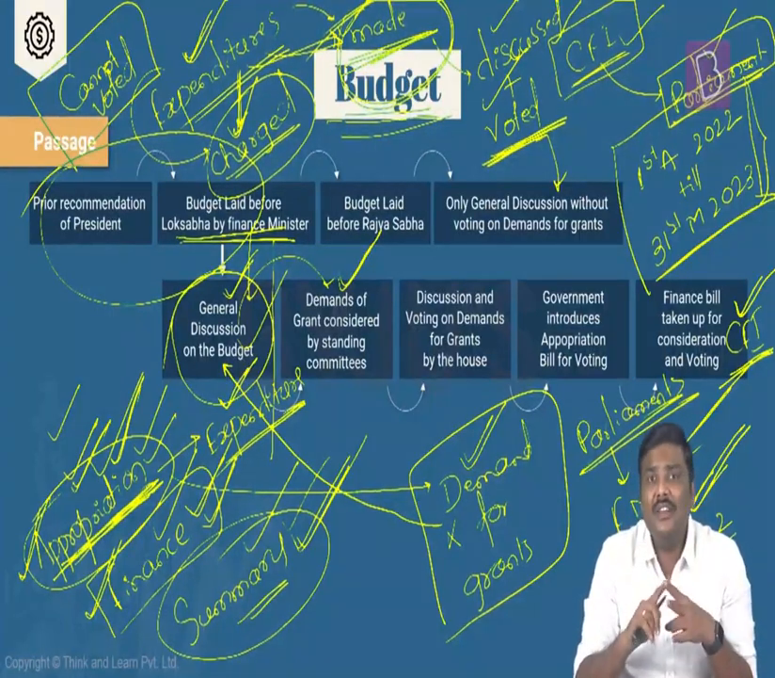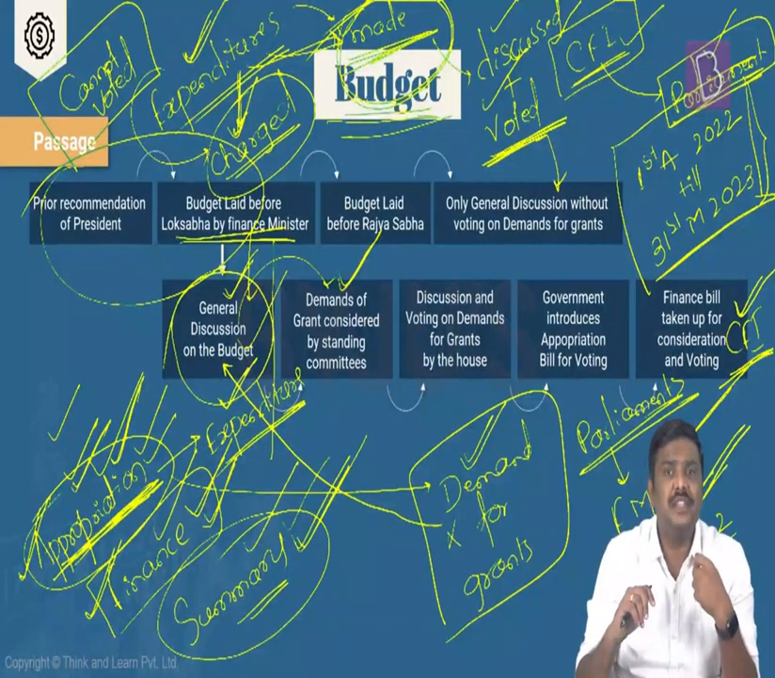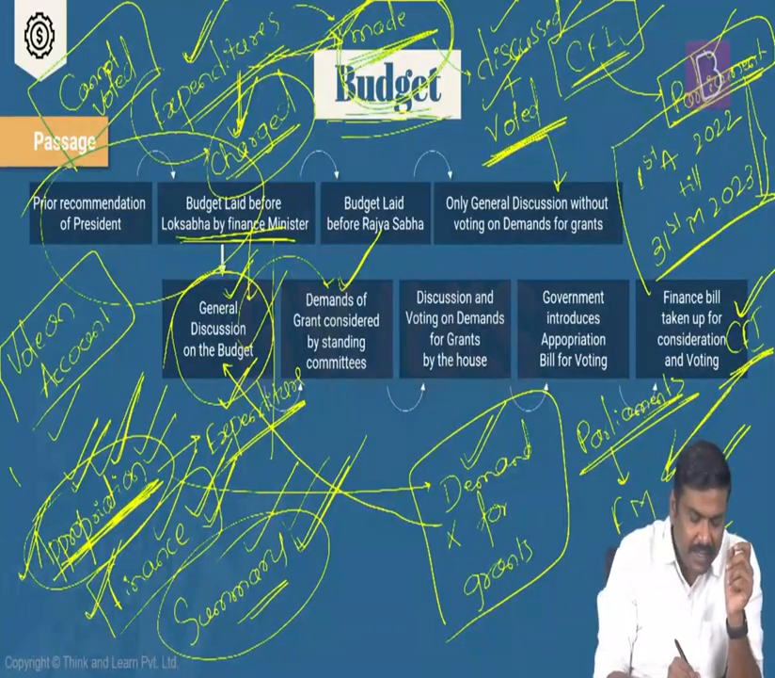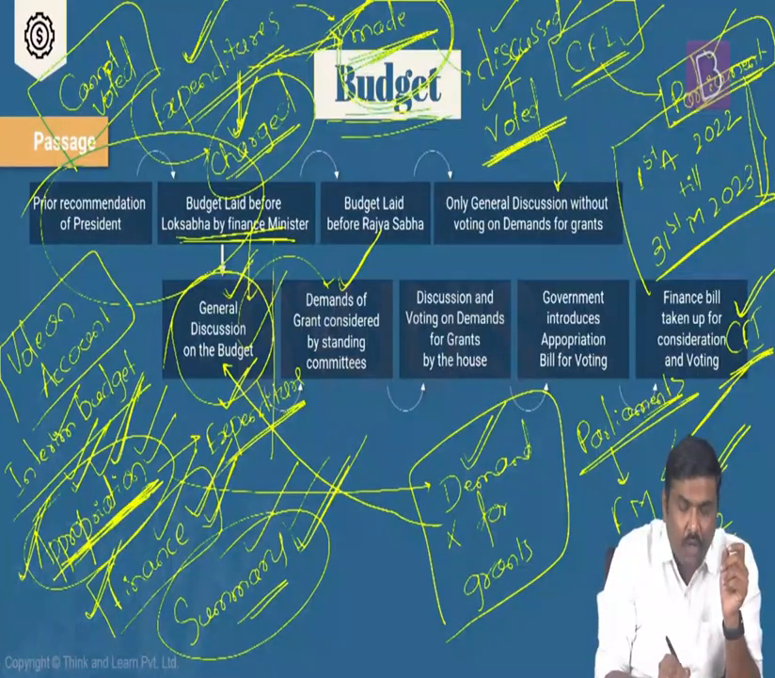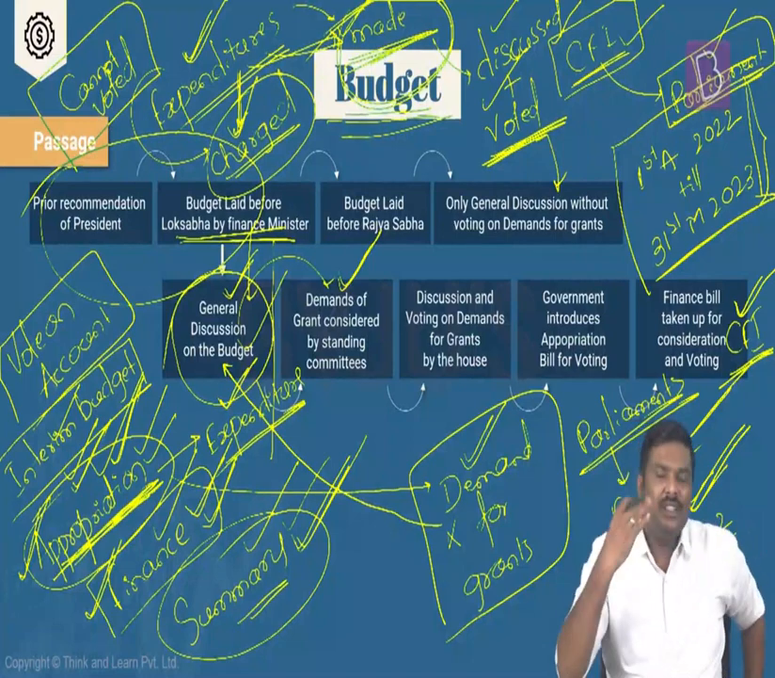So have a look at this. Whenever you have an outgoing government, there are two possibilities. One, the outgoing government will simply announce something called a vote on account. And second, they might announce an interim budget. Two possibilities, understand this. They might simply announce a vote on account, or they might simply announce an interim budget. One of the two will be done. What is the basic difference?